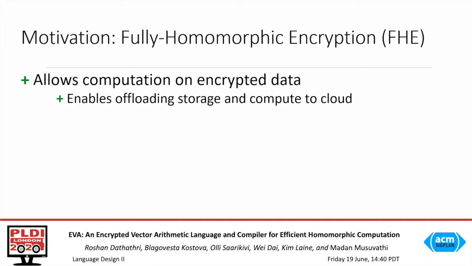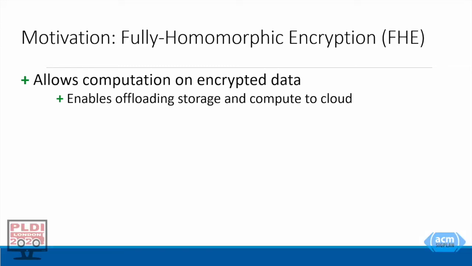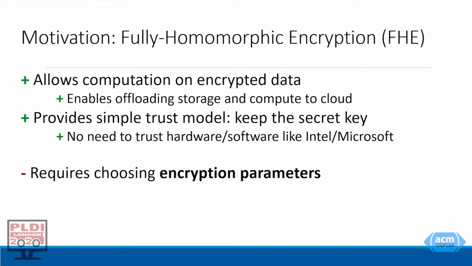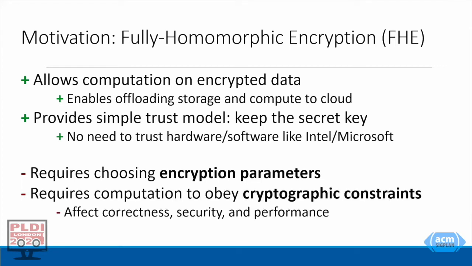Fully homomorphic encryption, or FHE, allows computation on encrypted data, thereby enabling offloading both storage and computation of private or sensitive data to public clouds. And the trust model is very simple. As long as one keeps the secret key, there's no need to trust the hardware or software like Intel or Microsoft. However, developing FHE applications is very hard because it requires choosing the encryption parameters and it requires the computation to obey certain cryptographic constraints. Both the parameters and the constraints affect correctness, security, and performance.